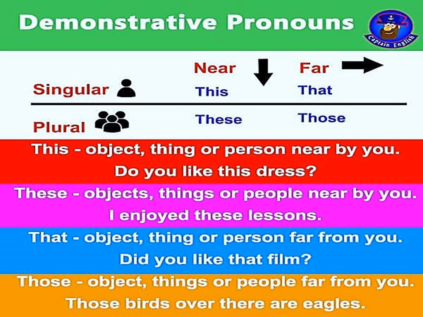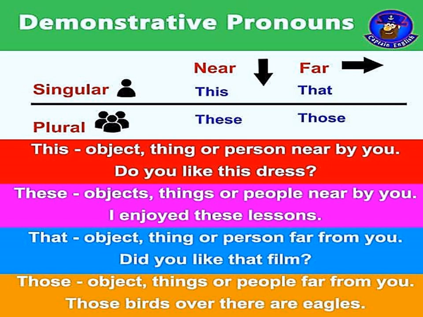So whenever you get an indication of something very near to you or far from you, that's a demonstrative pronoun. So how will we know something is near or far? That is using these four demonstrative pronouns. What are they? This, that, these, those.